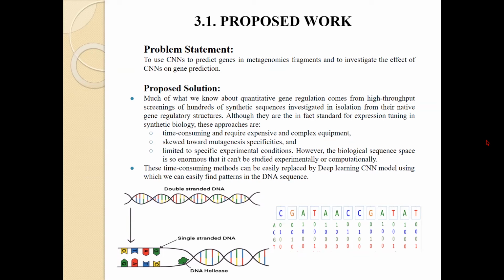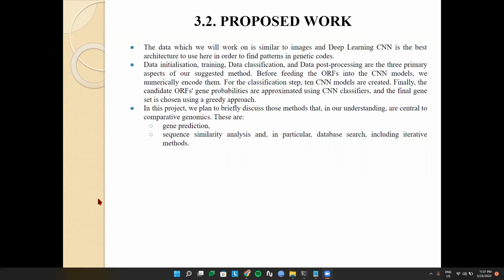So in our proposed solution, we take a single-stranded DNA sequence, as the double-stranded DNA sequence has ATGC pairs which have the same corresponding base pairs in the second strand of the DNA. This single-stranded DNA sequence will be used as the training data for our CNN model to find the patterns in them. The data which we will work on is similar to images, and deep learning CNN is the best architecture to use here in order to find patterns in genetic codes.